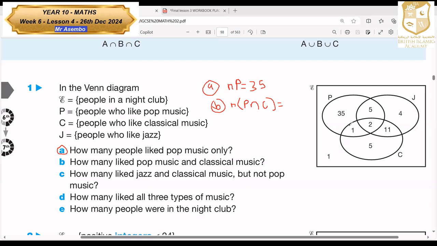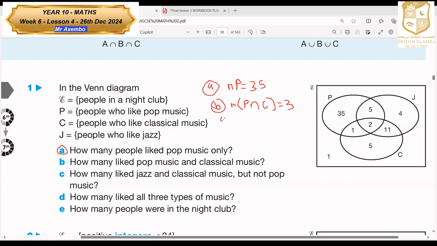How many people like pop music and classical music? Which is 1. Not 1, that would be 1 plus 2. People who like pop and classical will be 3. Their total there is 3. So we have these 2 who like 3 of them, then this one who like pop and classical.